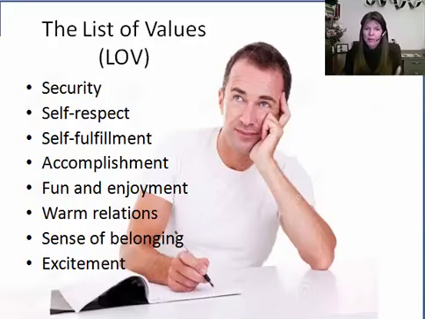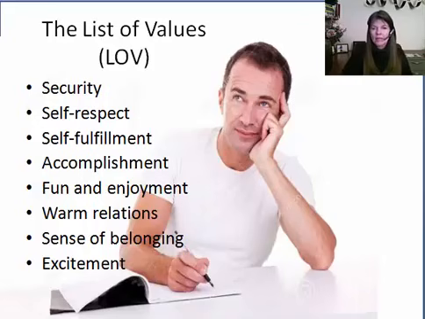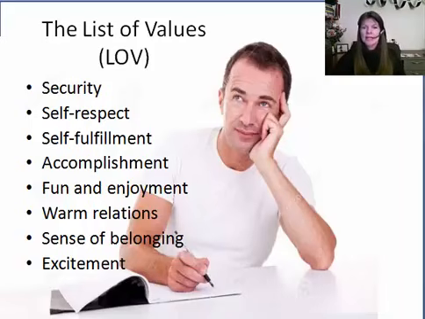It has the same purpose, to segment populations by values and link those values to consumer behavior. However, it's a little different in that it focuses on 9 different values, such as security, self-respect, excitement, sense of belonging, for example. So they're listed on here. You don't need to memorize all of these, but so you can get the idea of what these 9 are.